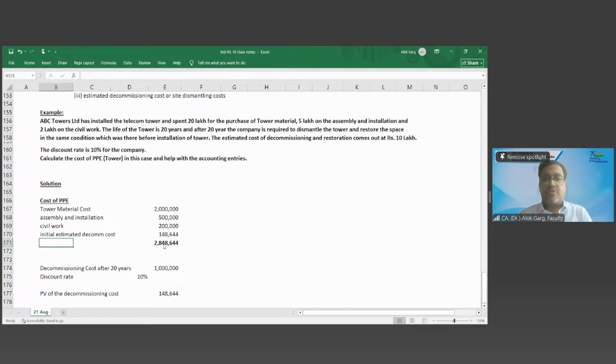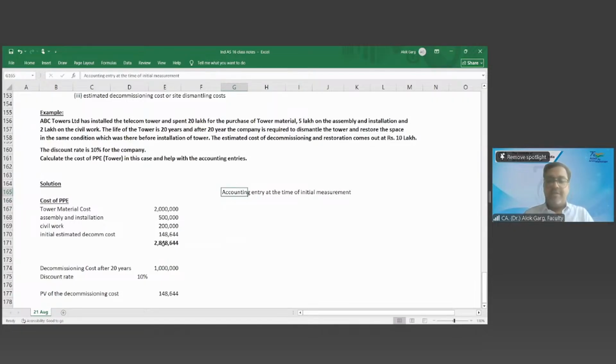This is my cost of PPE. So what is the accounting entry I need to pass at the time of initial measurement?